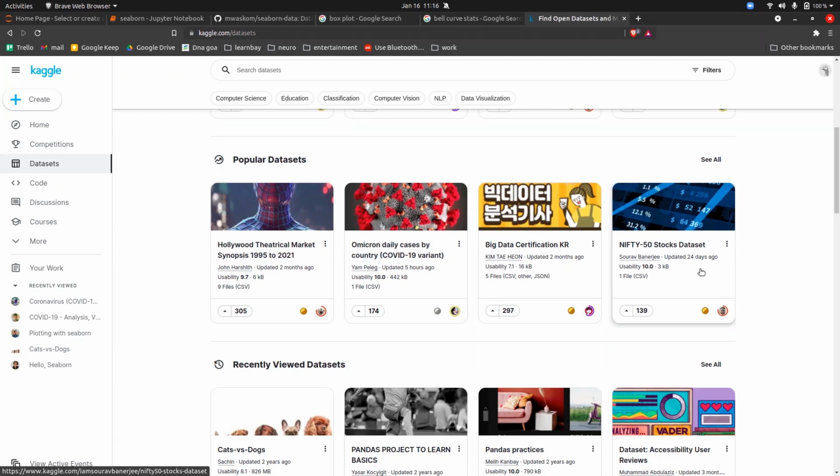So is everyone clear about this, kaggle.com? So try to make an account and try to take advantage of this. You will get a lot and lot to learn from there, guys.